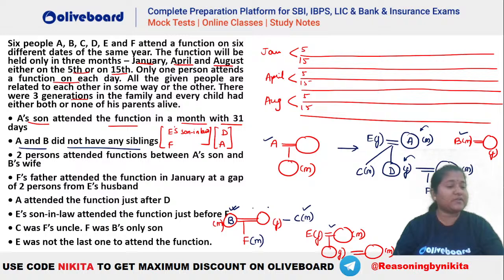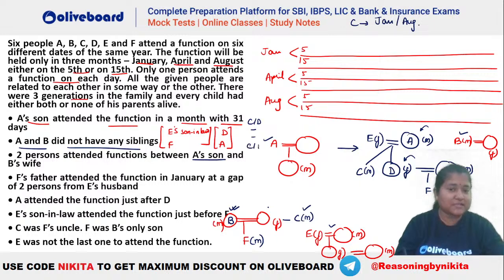And once you draw this particular family tree, now you can place everybody in here, isn't it? Why? Let's understand how we can place, right? So it is given A's son attended the function in a month with 31 days. Who is A's son? That is C. So that means C has to be there either in January or in August, right? So C will either be in January or in August. A and B did not have any siblings. Okay, no issues. Two persons are there between A's son, who is C, and B's wife. Who is B's wife? You can see D, right? So that means there should be two persons between C and D, isn't it?